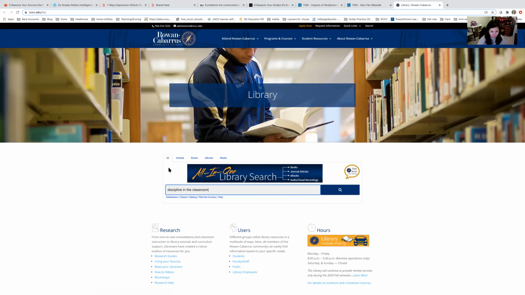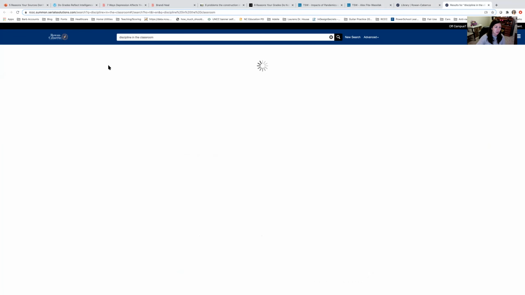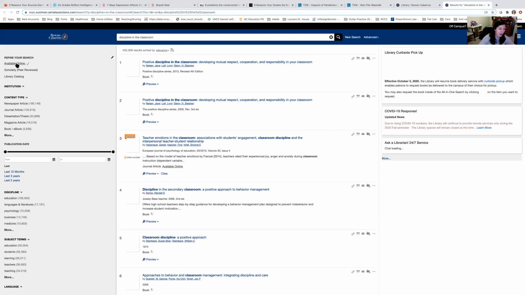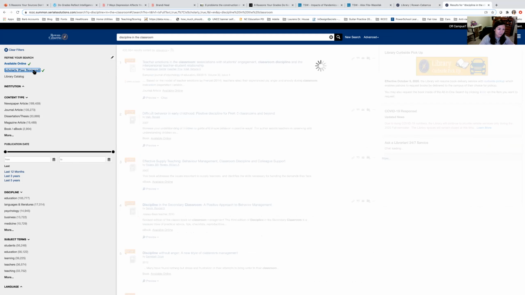I'm going to go with all and just see what appears because it's quicker. In the upper left-hand corner, I really want things that are available online because my body cannot go into the library currently since we're under COVID quarantine. So, available online. I need it to be scholarly, so you check mark that one, peer reviewed. And we know now that the items that populate are going to be legitimate and scholarly in nature. And as my computer thinks about that,